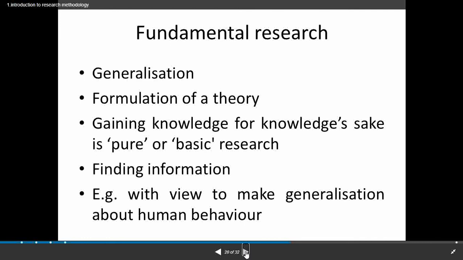Here, fundamental research refers to what? We are going to see that fundamental research is also called basic research or pure research. So what does fundamental research actually mean? Fundamental research is carried out with theoretical works. What is meant by theoretical works?